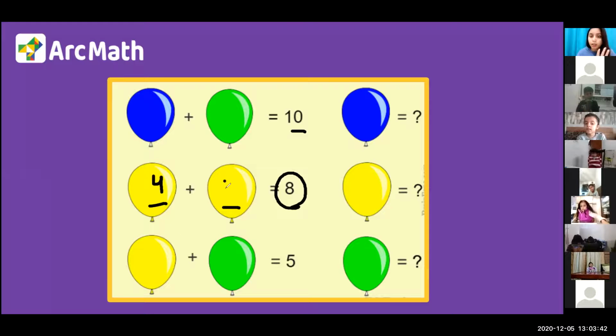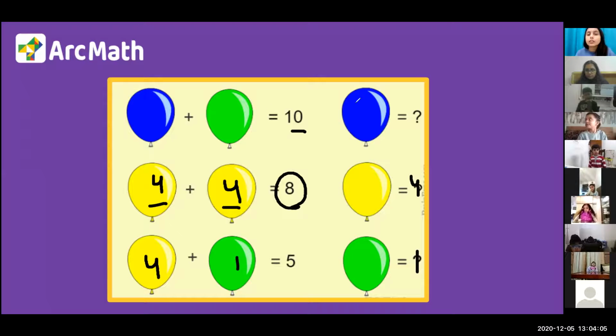So I'm writing 4 here. We got the value of yellow. Yellow की value हमें पता चल गई. It's 4. ठीक है? Now I can write 4 here also because here also we had a yellow balloon. Now 4 plus what makes 5? 1. I am writing 1. We got the value of green also. ठीक? इतना clear है? Now the only thing left is we have to find blue balloons. Green was 1. So 1 plus what makes 10? 9. So we got blue balloons also. That is, blue balloons are 9 in number.